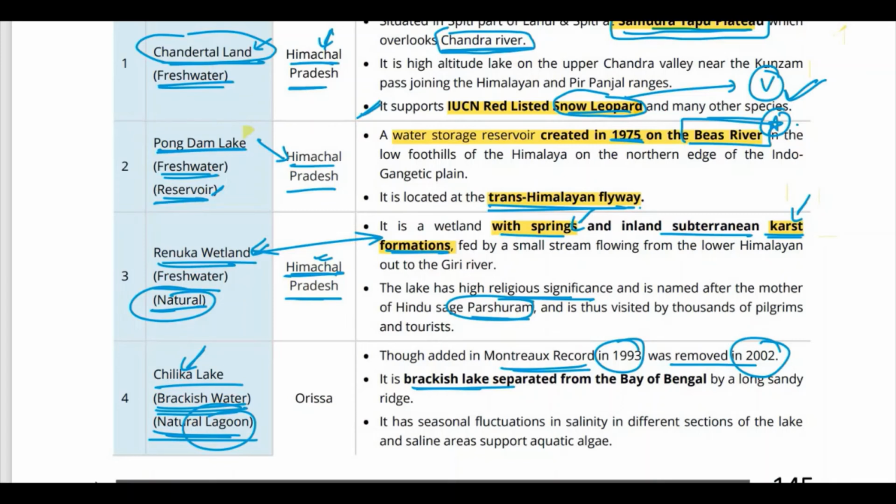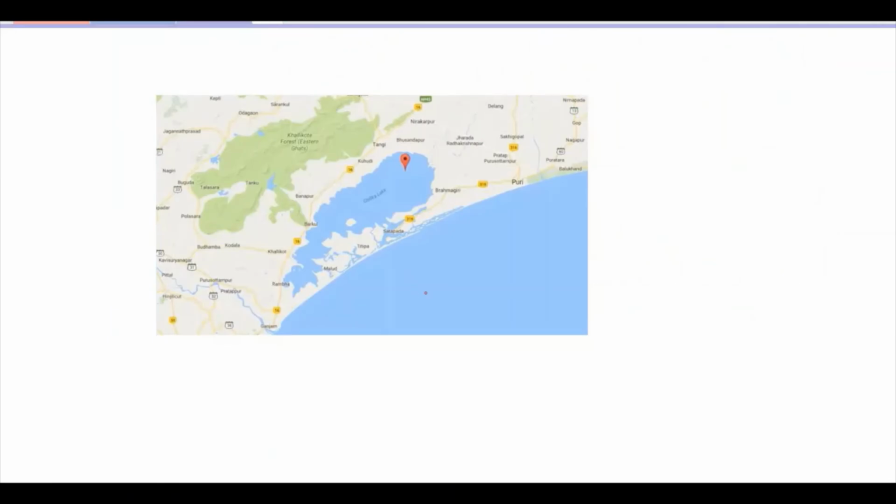And this Chilika Lake is a brackish lake. Remember, it is a brackish lake that is separated from the Bay of Bengal by a long sandy ridge. If you look at it, this is the Bay of Bengal and this is Chilika Lake, separated by a long sandy ridge. So this is basically a lagoon.